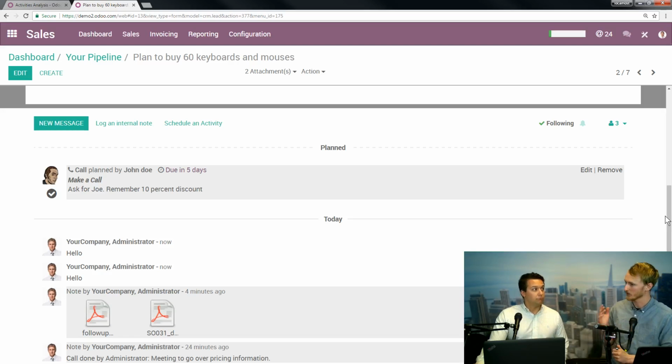Yeah, absolutely. And if I can just add a follow-up clarification, I suppose. When you send an email from this chatter here, and we can't actually demonstrate this because this demo database is not configured to send emails, when you send an email and your client replies, that reply is going to show up in the chatter as the next message. And then you can reply and keep the email chain going that way.